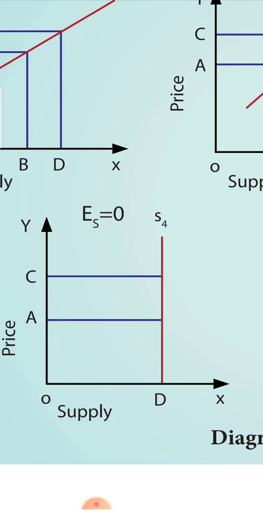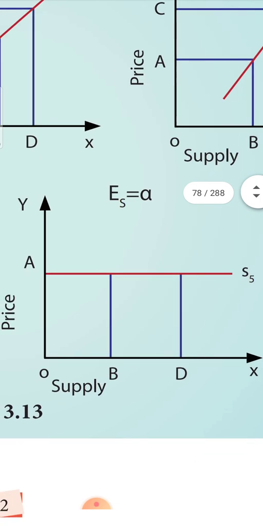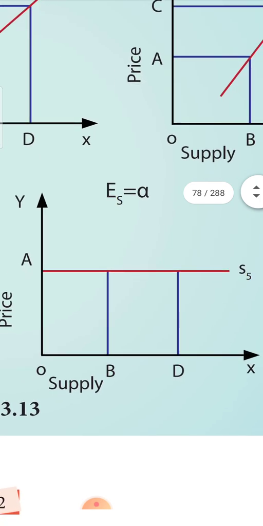If you want, you can write it in your textbook so that it will be easy for you to learn that particular concept. Because all these will be asked in objectives, the diagram will be given and you will be asked to write what type of elasticity. The diagram will be given, and you will be asked to write the value of elasticity. So it could be asked in that way.